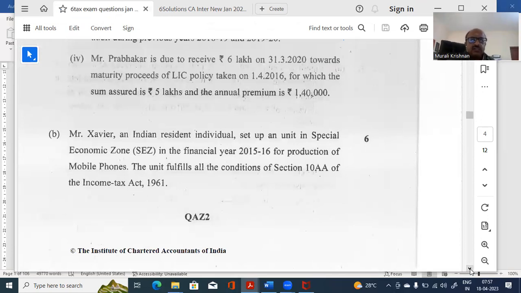Next part. Now, this is relating to SEZ. Let us read it. X, an individual resident, set up a unit in a special economic zone in 2015-16. Well, here again, you will have to be careful. It's the current year, for production of mobile phones. The unit fulfills all the 10A conditions.